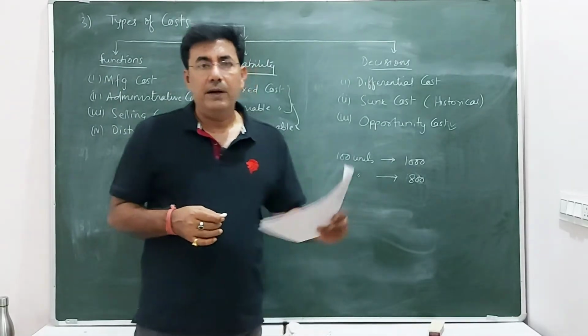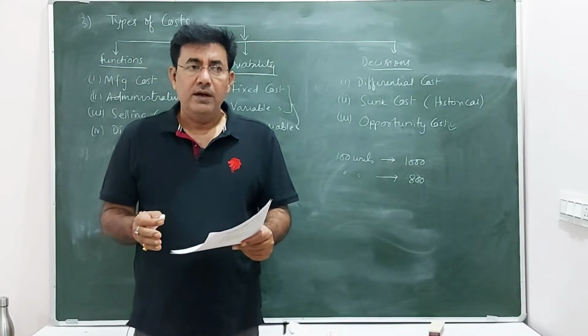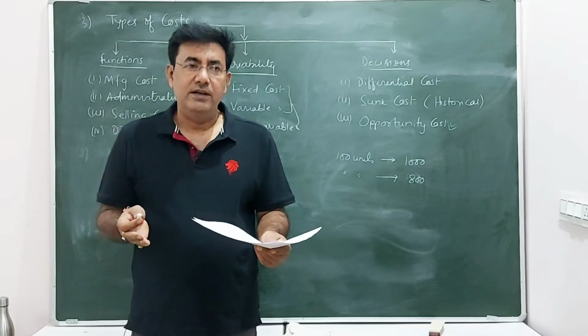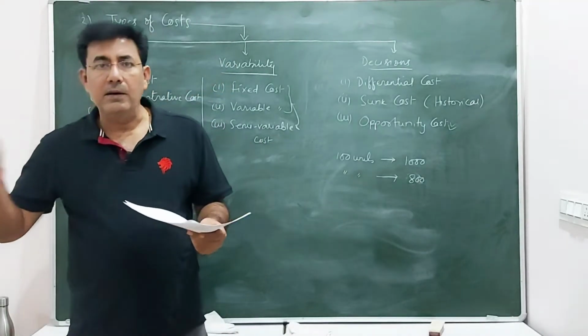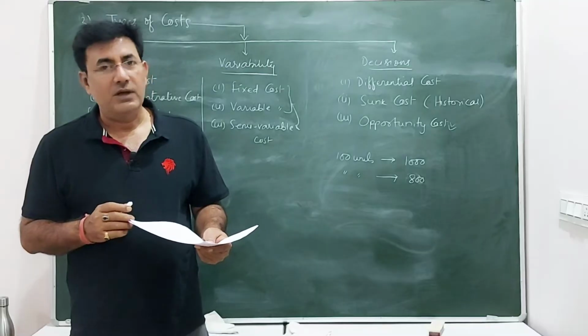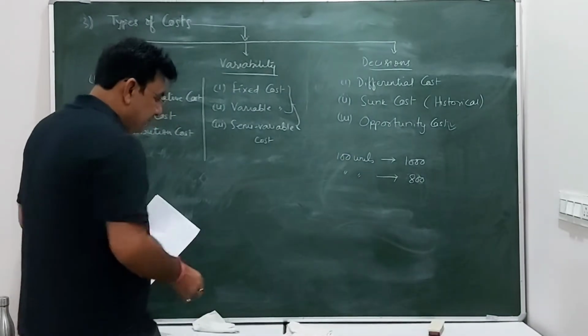So if a company has resources, say 1 lakh rupees, and now it has choices. It can manufacture apples, it can manufacture oranges, it can manufacture grapes. So it depends. So in that way you can define this.